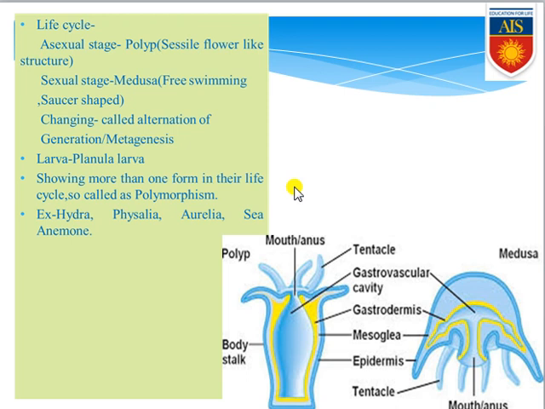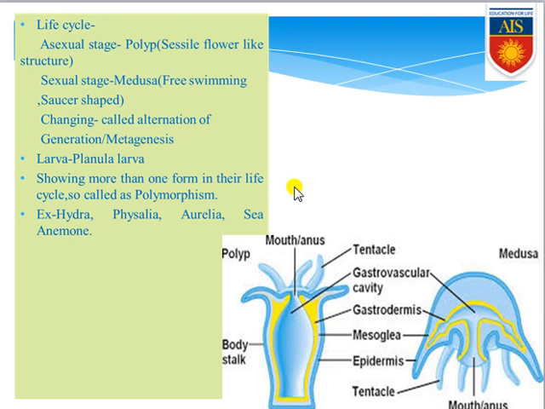Okay. The asexual stage, that is the polyp stage, is attached to the substratum. They can't move, they can't float. But the sexual stage, that is the medusa, can float in the water, and it is a free-swimming stage. Keep it in your mind, these asexual and sexual stages, polyp and medusa, come in an alternating manner, commonly known as alternation of generation or metagenesis.